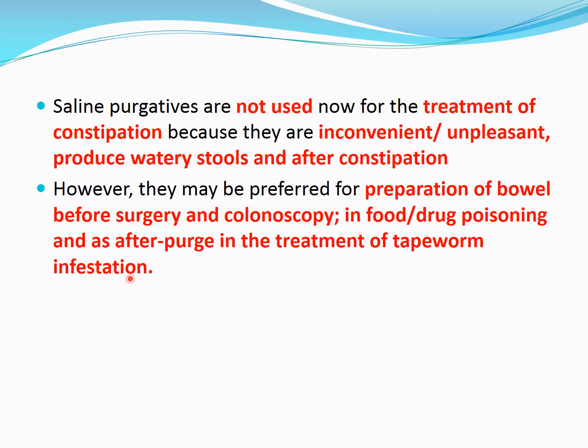So to increase the motility and for the expulsion of these worms in the feces, we can give this type of saline or osmotic purgative, and that is called the after purge, or in general you can say to wash out the colon. So these are the 3 uses where saline or osmotic purgatives are used, rather than for the treatment of functional constipation or to prevent straining at stools.